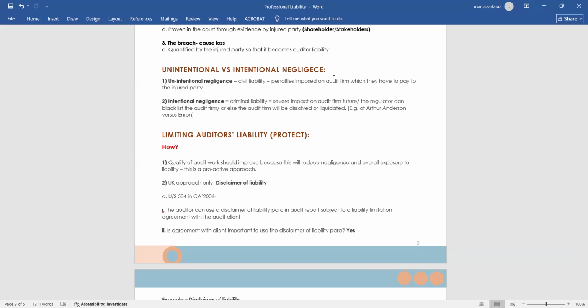But in case of intentional negligence, it is a criminal liability which is very dangerous to the audit firm. Now read: severe impact on the audit firm's future. The regulator can blacklist the audit firm, or else the audit firm will be dissolved or liquidated. Example of Arthur Andersen versus Enron. This is a very good case. If you have time, you must go through it.